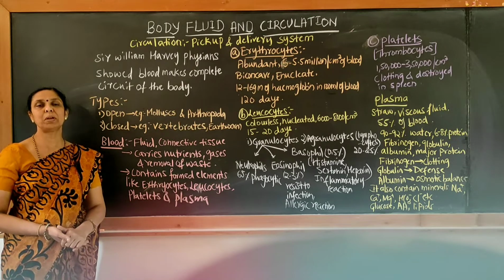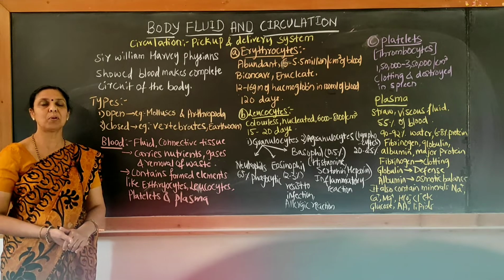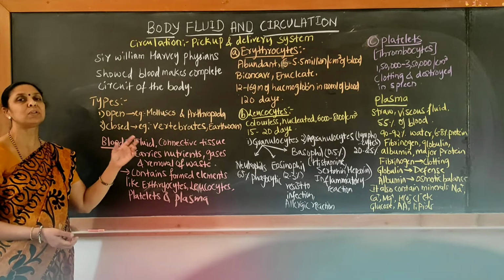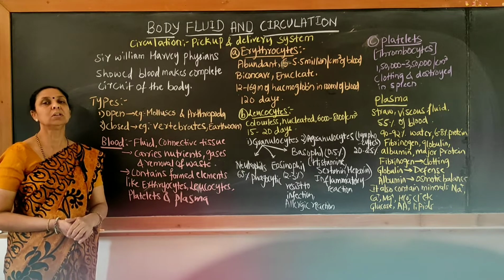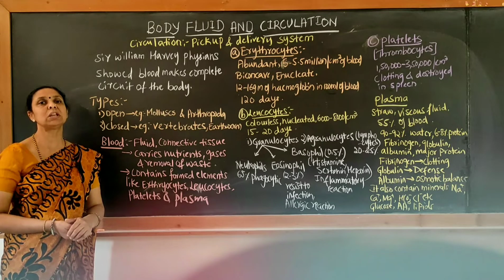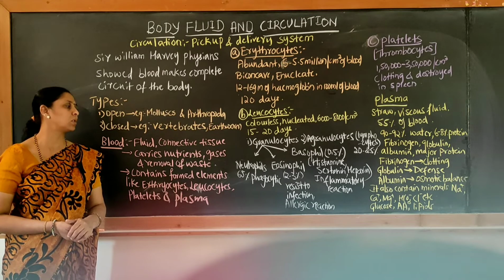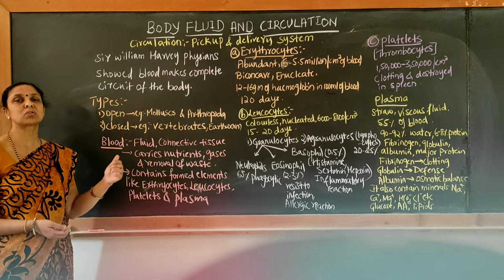The second type of circulation is called closed type of circulation. In human beings, we see the closed type of circulation, where the blood flows within restricted vessels like arteries as well as veins. They are passed to all parts of the body, to each and every cell of the body.